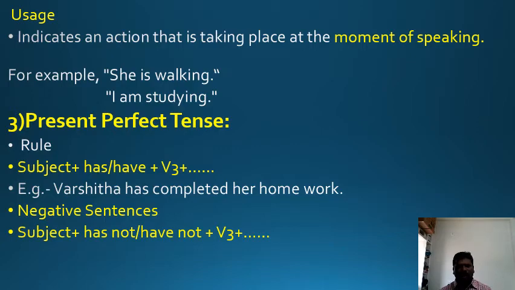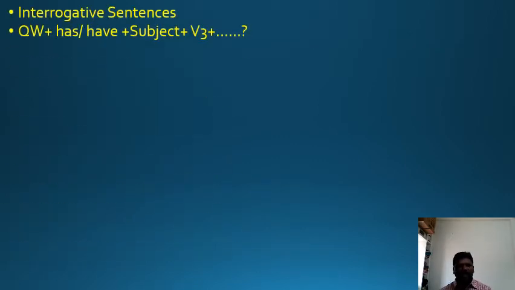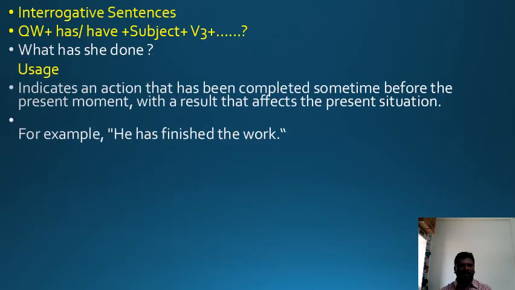Negative sentences. How are negative sentences made? Negative sentences are made by using has not and have not. Look at the example. She has not answered my question. Interrogative sentences are made by using question word, has or have, subject plus V3. What has she done? Look at the example.